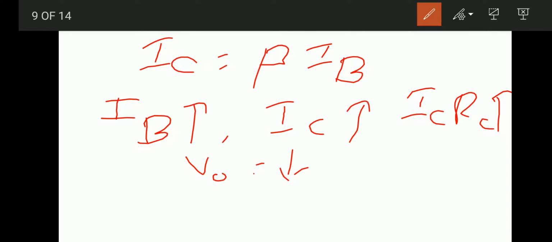When the positive input is applied at the base of the transistor, the base current IB increases, and with this the collector current also increases. With the increased collector current, the drop across the collector resistor also increases. Because of this larger drop at the resistor RC, the output voltage is decreased during the positive cycle.